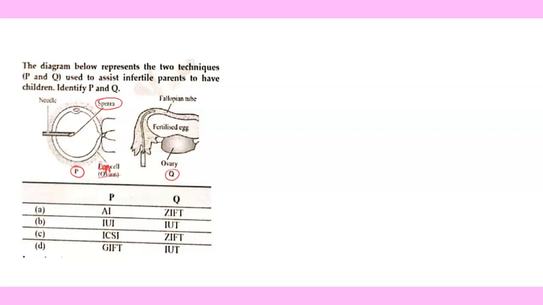So you have learned there was only one ART that was described to you and its name was ICSI, meaning intracytoplasmic sperm injection. This was the only ART in which we talked about a needle, right? And we talked about the direct transfer of the sperm into the egg cell. So through illustration, they are talking about what? They are talking about ICSI. If you get a question like this, see, in the P options, we don't have anything same as ICSI. So this makes our option C the direct answer.